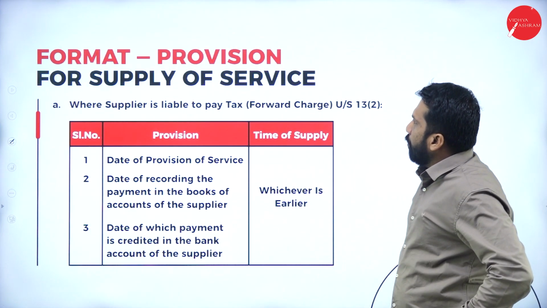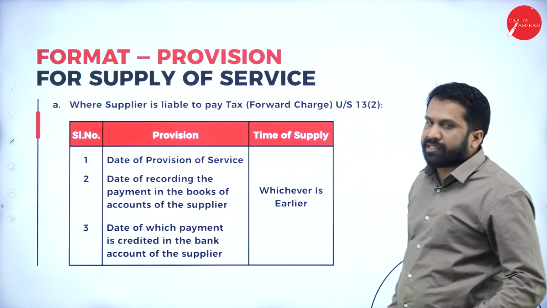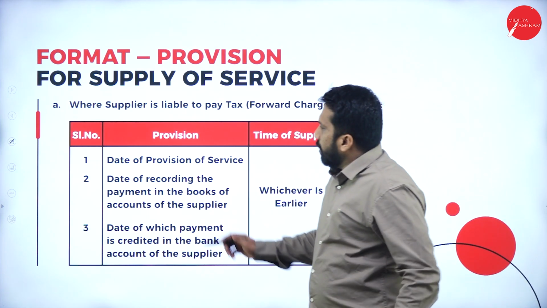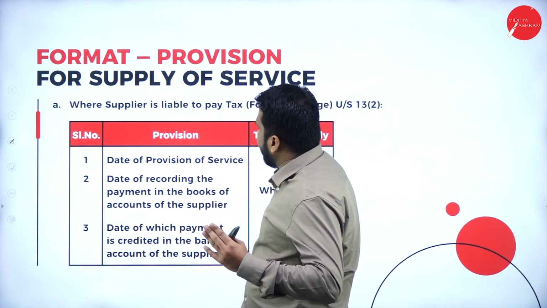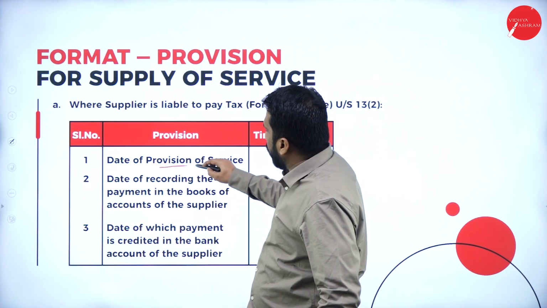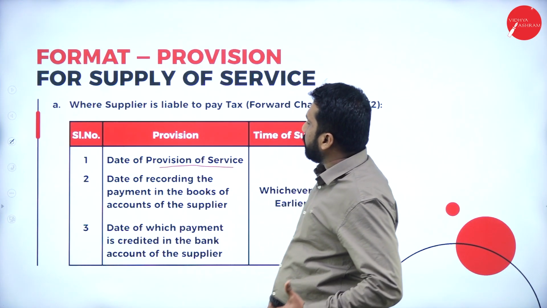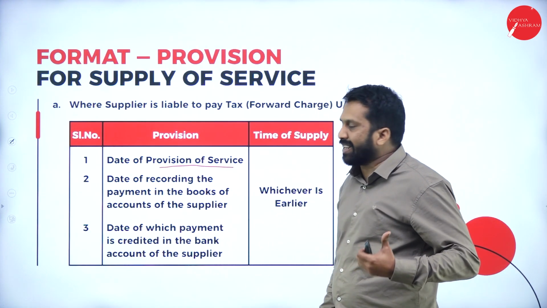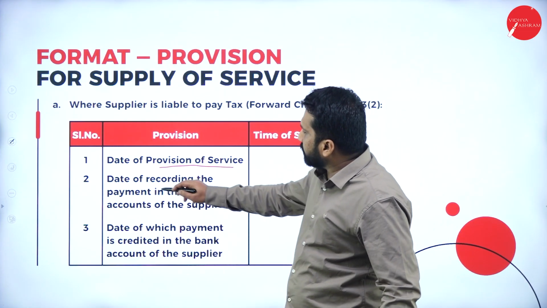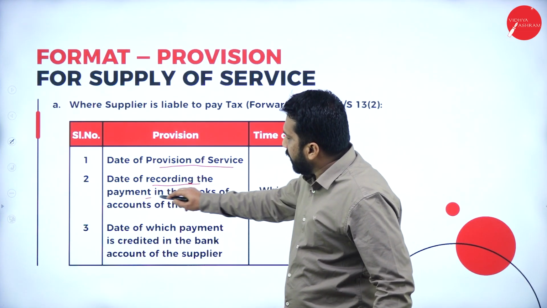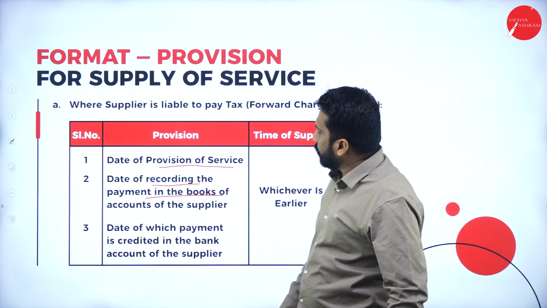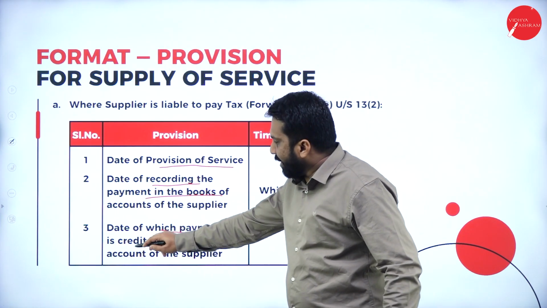Now, the format regarding supply of services. In this, we have a total of 3 cases. One is the date of provision of services, when the service provision is created; the second is the date of recording the payment in the books; and the last is the date the payment is credited.